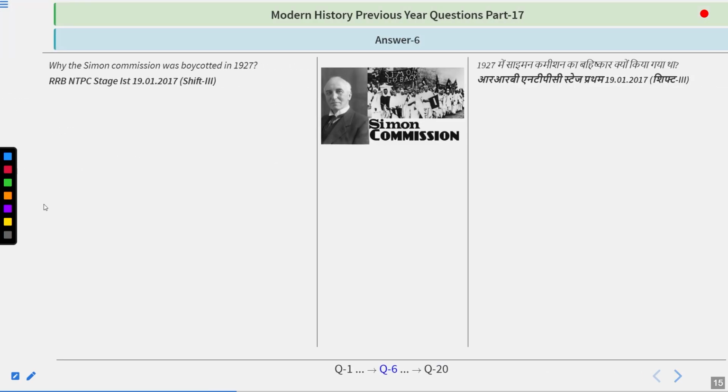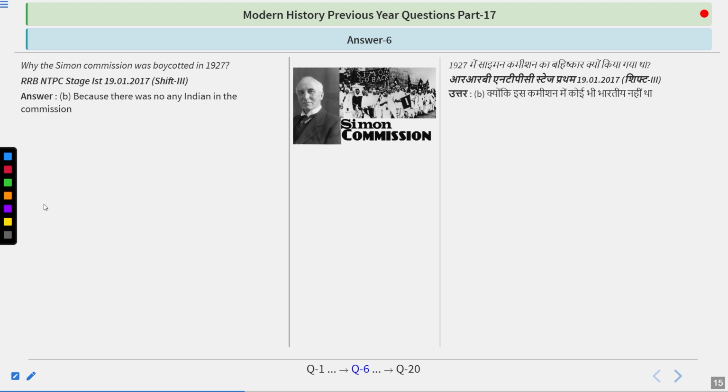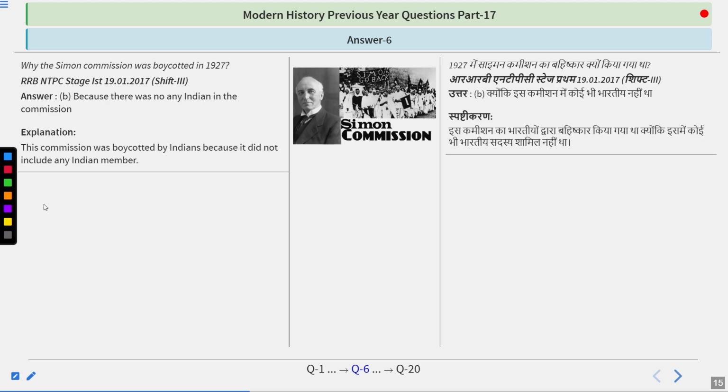And I guess the answer you are giving is quite right, because there was no Indian in the commission. So this commission was boycotted by Indians because it did not include any Indian member. That is why it is also known as the White Commission. Sir John Simon was the chairman.